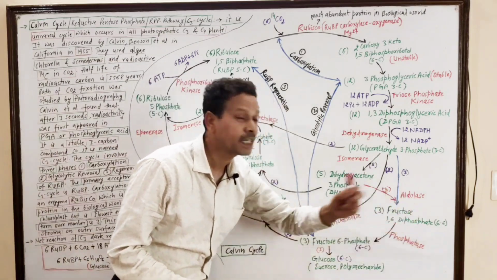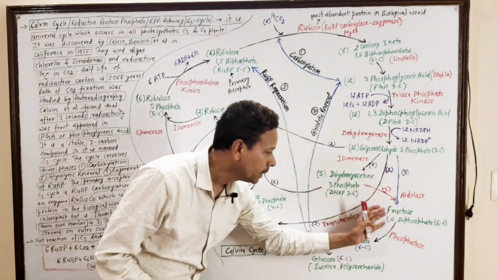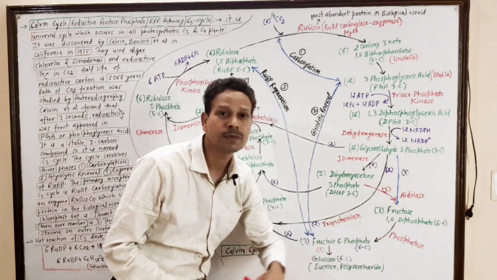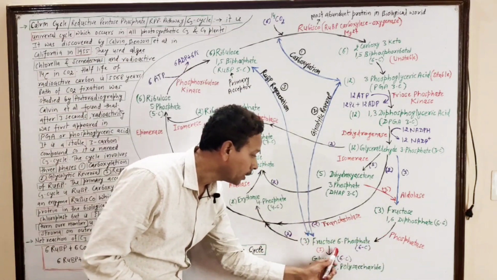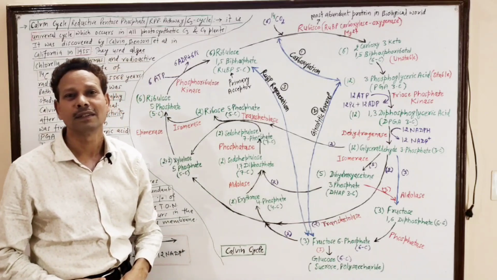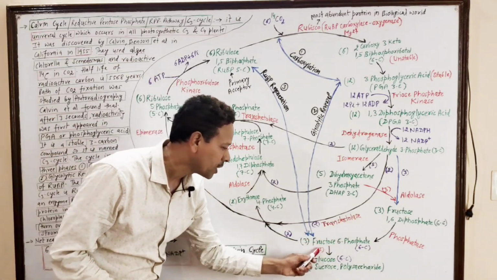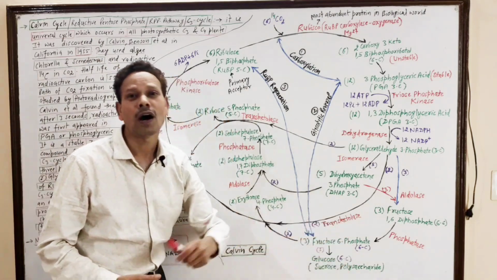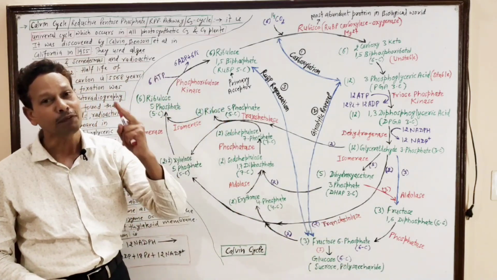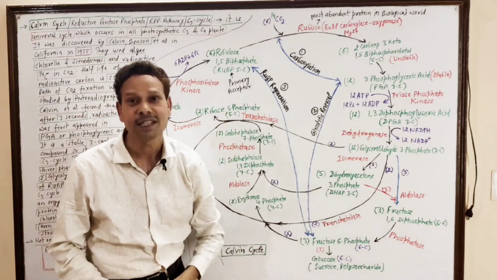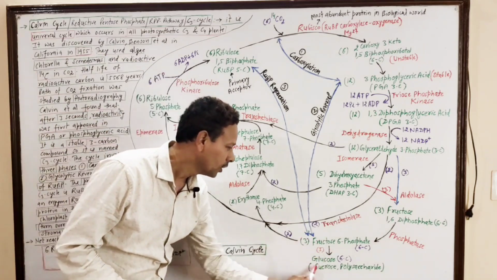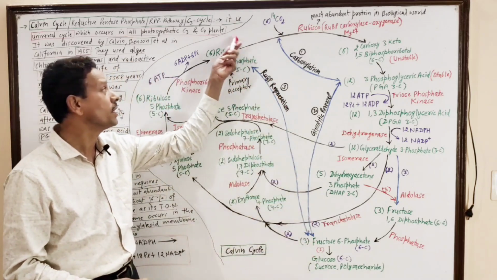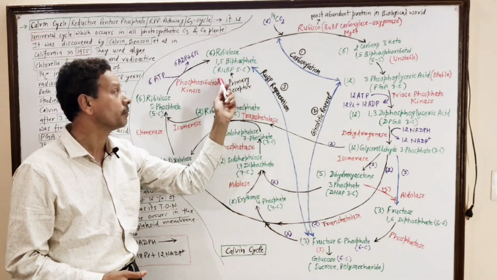This fructose 1,6-bisphosphate undergoes dephosphorylation in presence of the enzyme phosphatase to produce fructose 6-phosphate. And this fructose 6-phosphate gives rise to glucose, means in photosynthesis, synthesis of the glucose molecule.